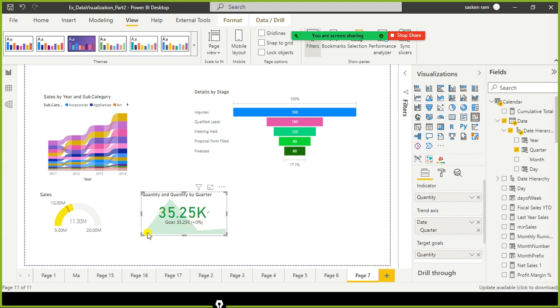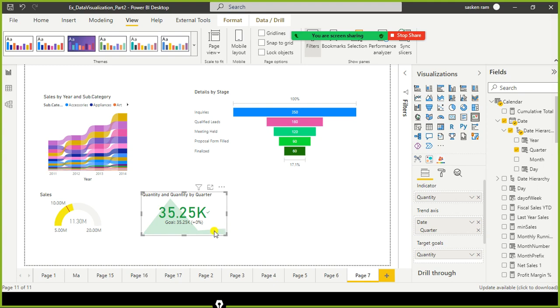So the sales is quarter 1, quarter 2, right? We can see some kind of upward trend. Again it is falling down and it is picking up from here, right? That is what we can see here. Ideally you can use it here also. So quarter-wise, every quarter they are measuring it.